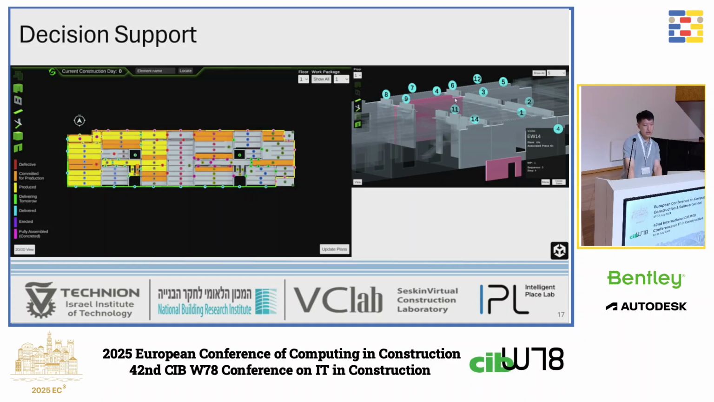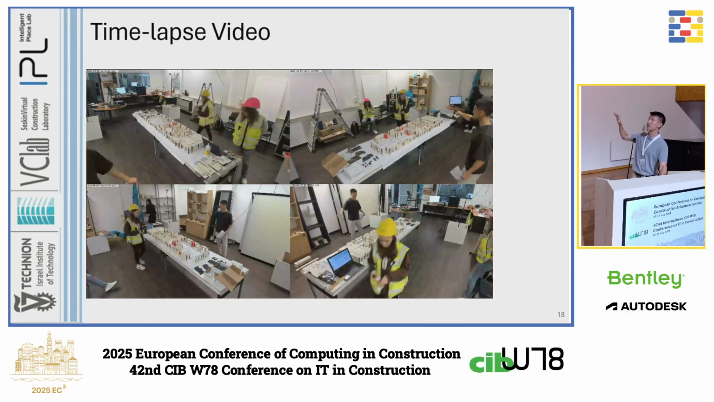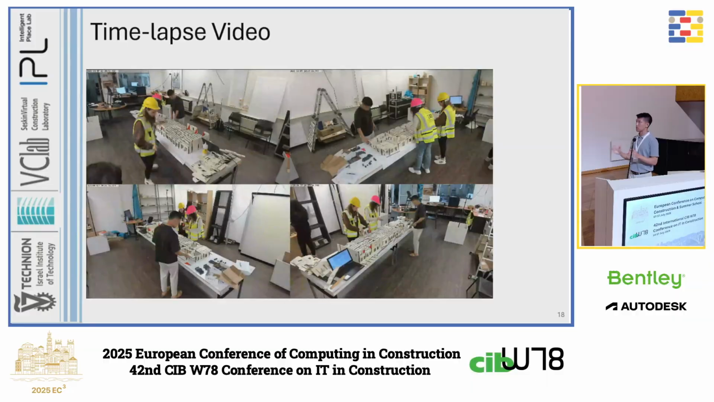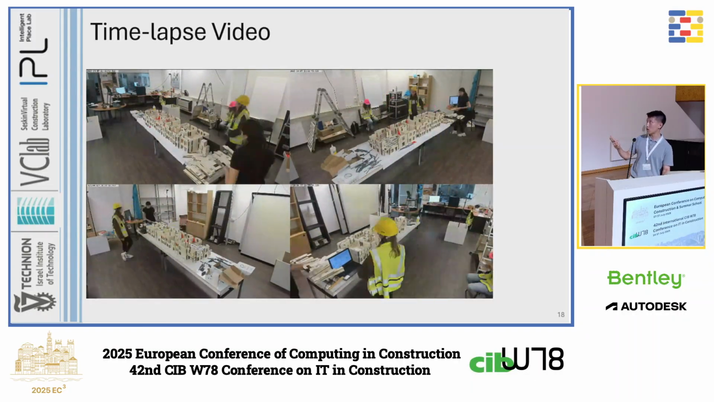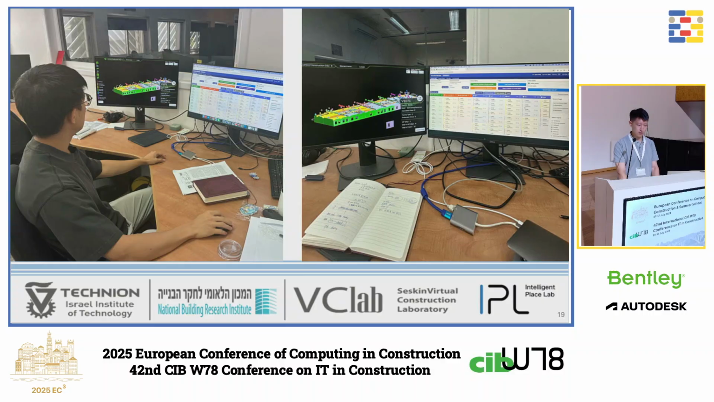The decision support dashboard is developed using Unity. Each piece's status is visualized using color coding, and the status of the piece automatically updates as construction progresses. This is a time-lapse video of the experiment. For each experiment, we have 3 workers and 1 manager. The manager is sitting behind the window. This is the manager's working office. He has 2 monitors, one for adjusting the schedule and one for decision support, showing the real-time status model.